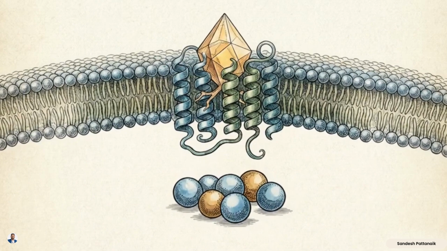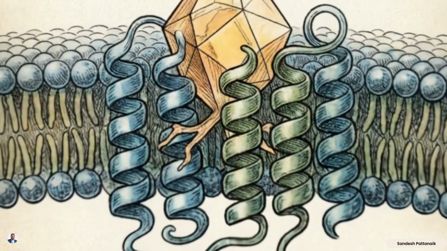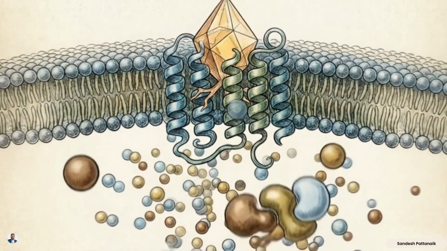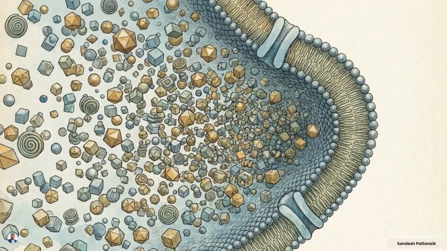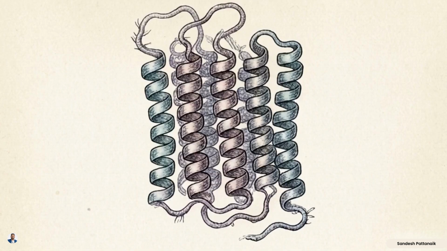At any given moment, a living cell is bombarded by a chaotic barrage of chemical signals. Hormones, neurotransmitters, and autocoids wash over the exterior membrane, carrying instructions from the rest of the body. To translate this extracellular chaos into an organized intracellular response, the cell relies on a superfamily of membrane proteins known as G-Protein Coupled Receptors, or GPCRs.